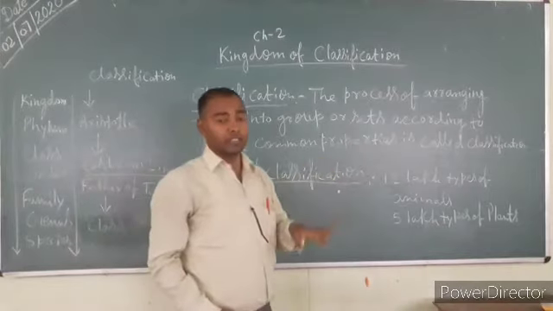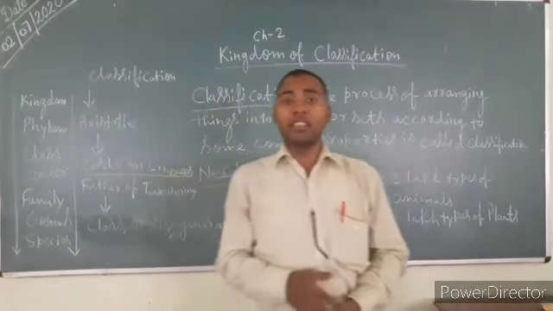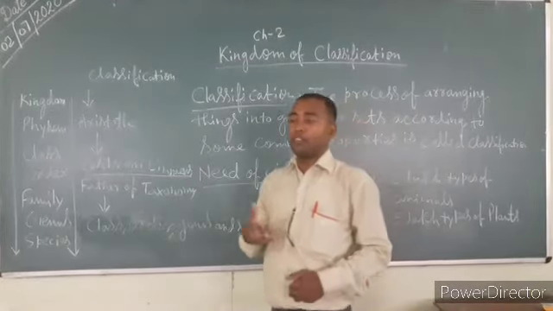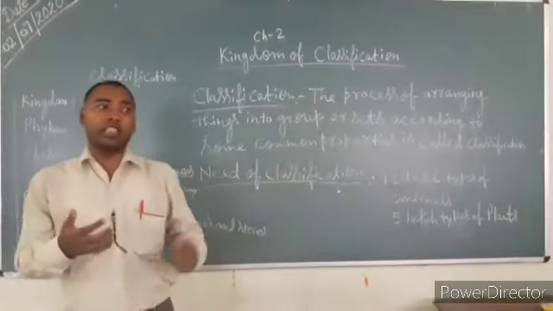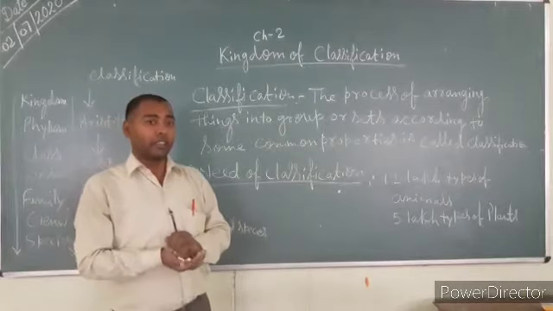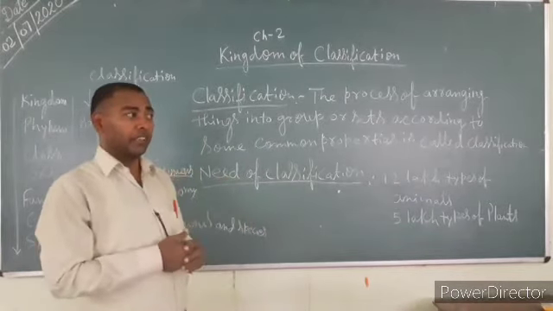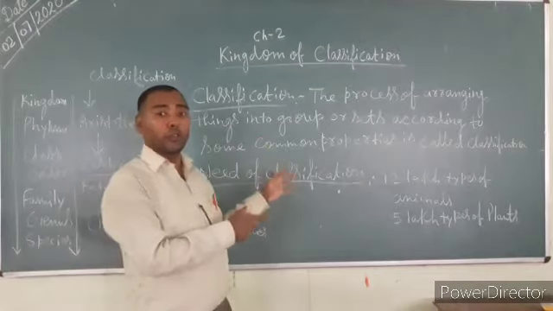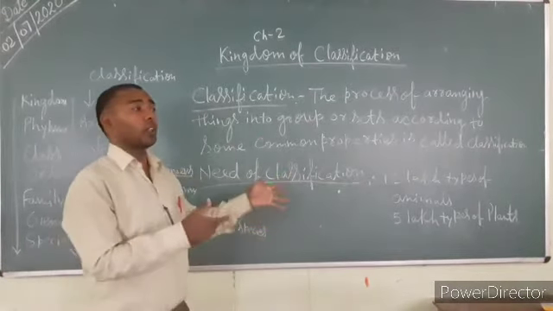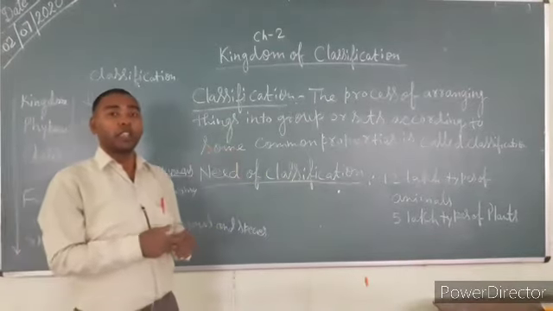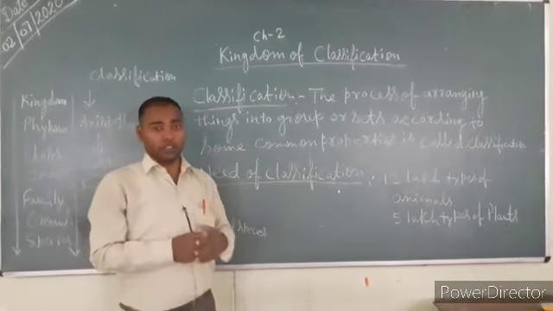That means we have some characters. Animals have some characters, and the ones that have common properties we put into one group. Dogs, of different types, have similar properties, so we put them in dogs.